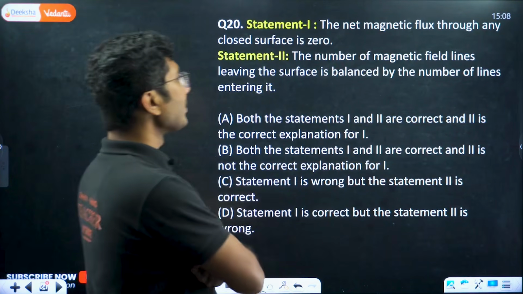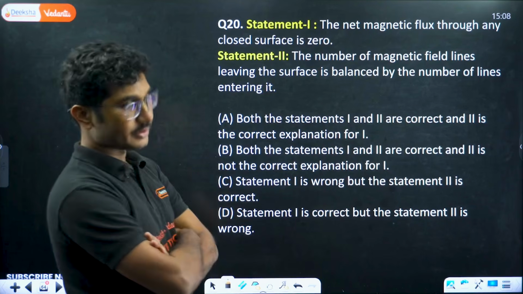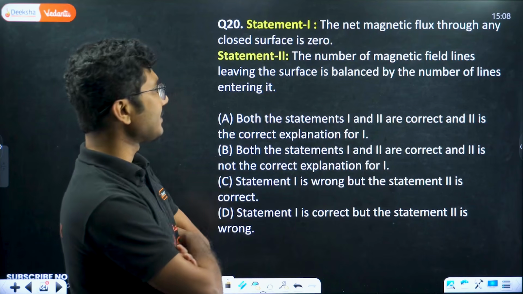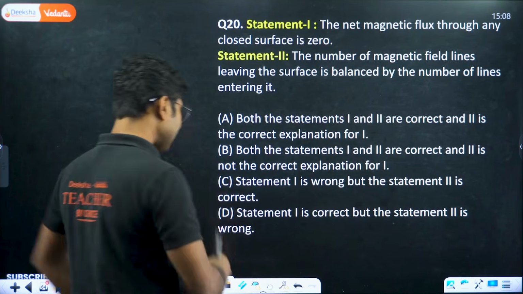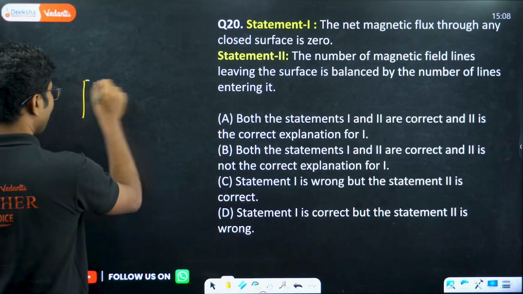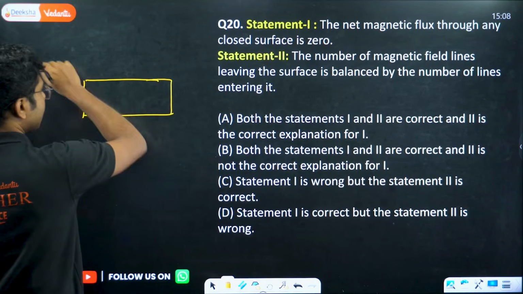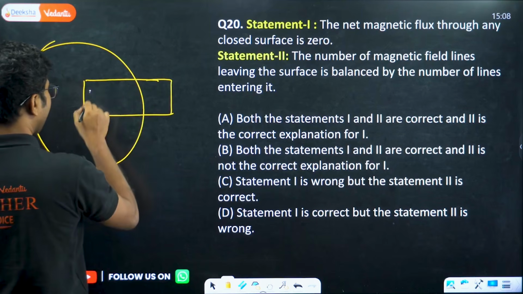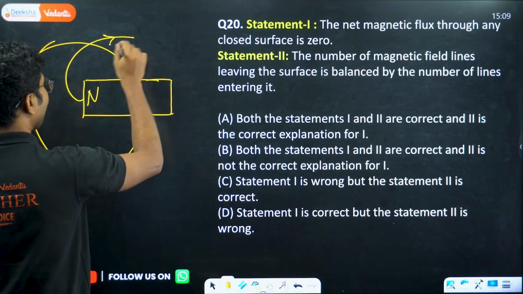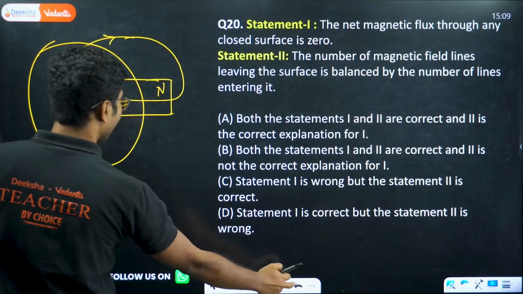Statement 1: the net magnetic flux through any closed surface is 0. This is Gauss's law of magnetism. The number of magnetic field lines leaving the surface is balanced by the number of lines entering it. If you recall, 30-40 minutes ago, we discussed that suppose we have only one magnet inside, some field lines are exiting it, but they are coming back to the magnet.